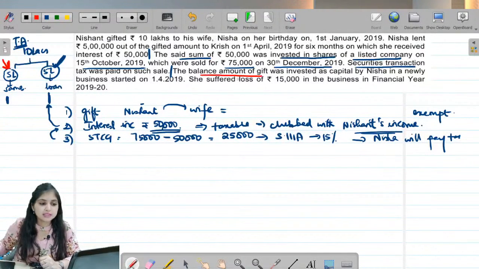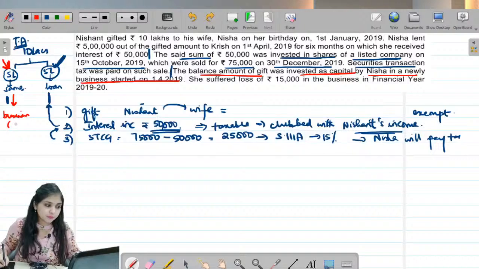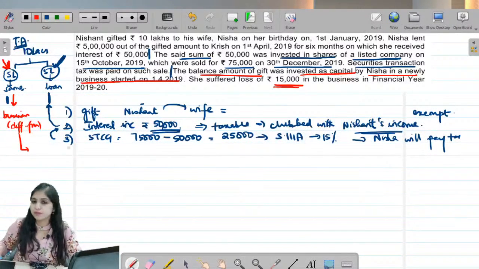The balance amount of gift was invested as capital by Nisha in a newly started business on 1st April 2019. So this 5 lakh is going into a business. This 5 lakh also is changing form. It's going into a different form, isn't it? 5 lakh rupees was a transferred asset, but it is changing form into investment in business. From this business, she suffered a loss of rupees 15,000.